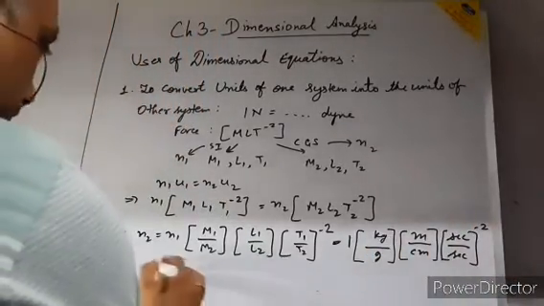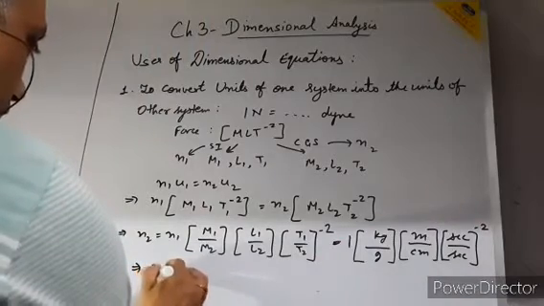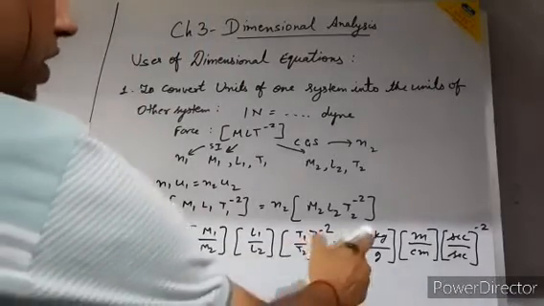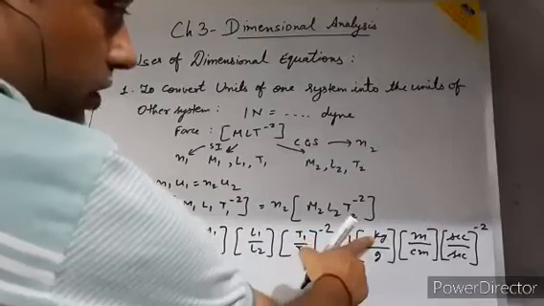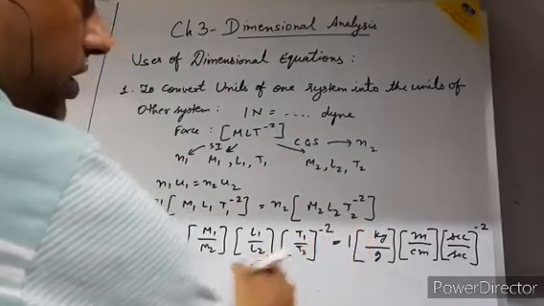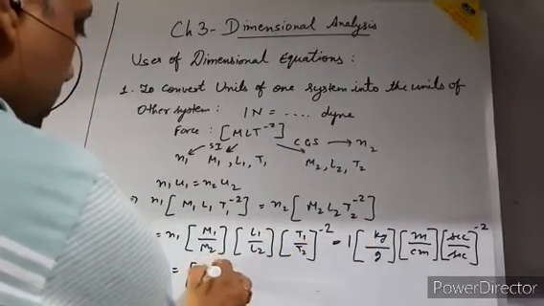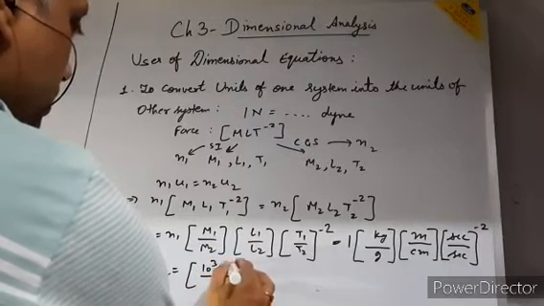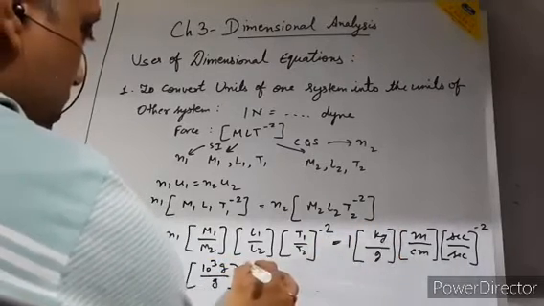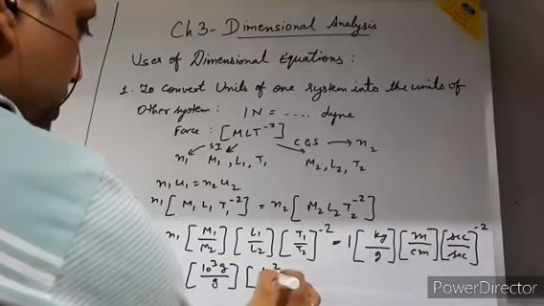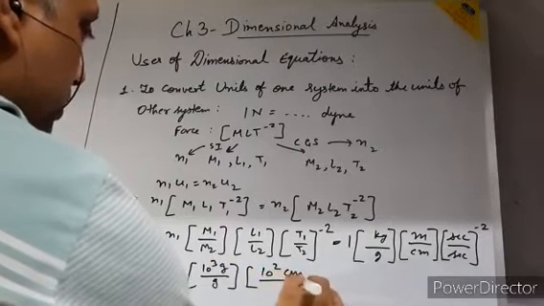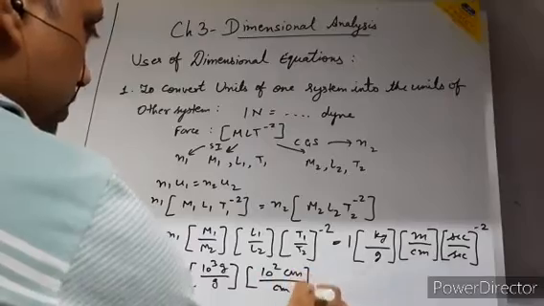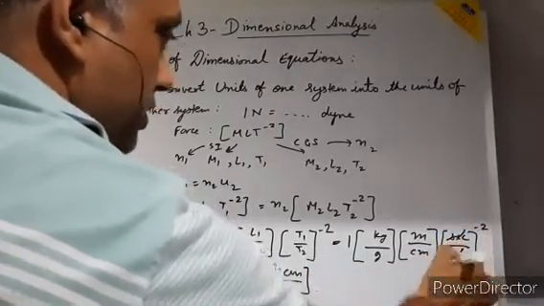Okay. So now here in the numerator it is kg and gram. Instead of kg, we can write gram. 1000 gram is equal to 1 kg. 1 meter is equal to 100 centimeter. And this second is cancelled.